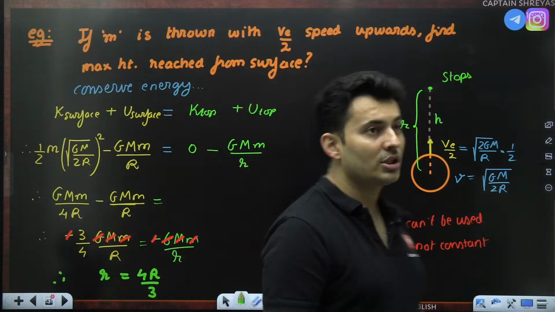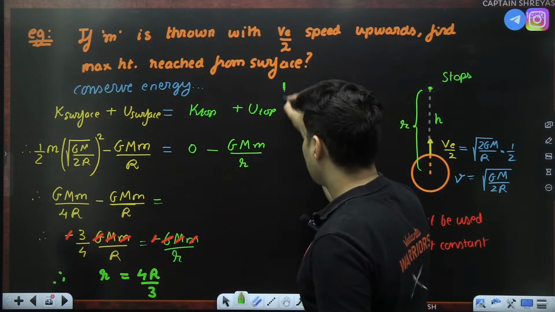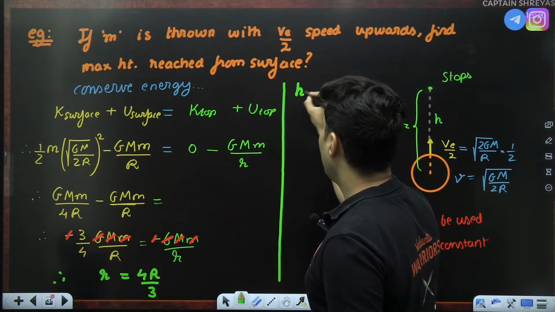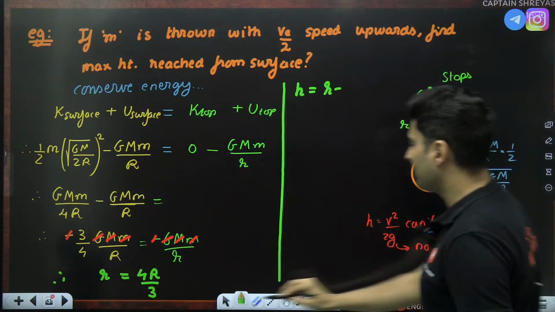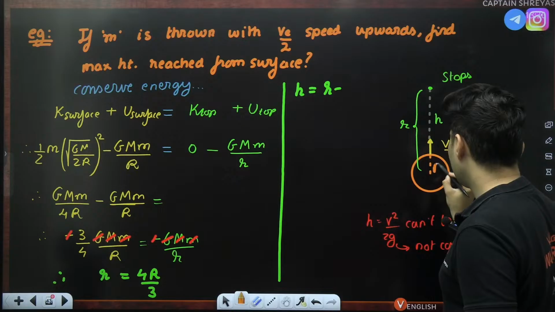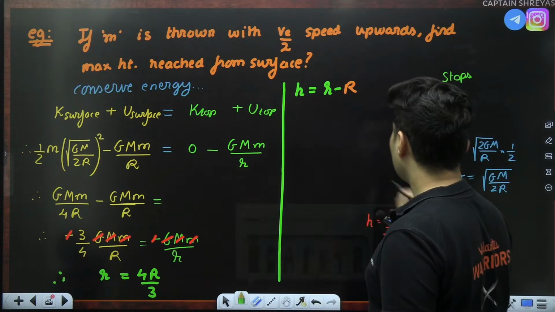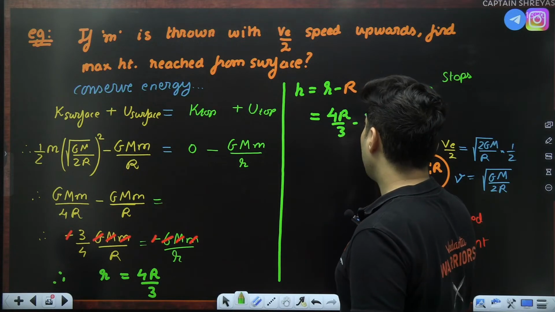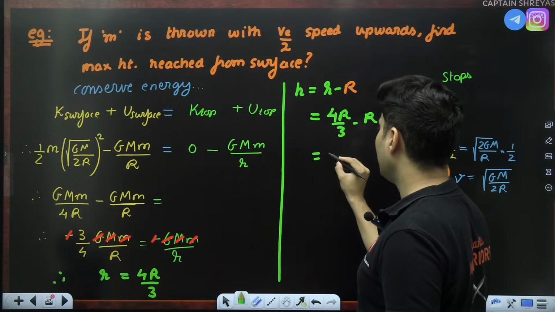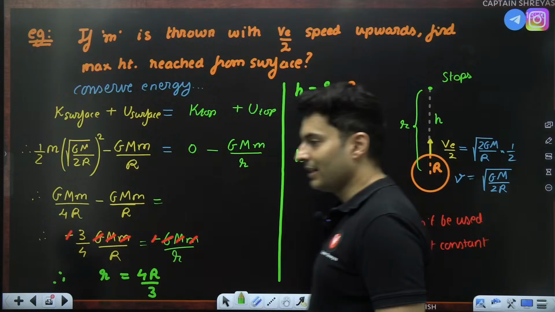But that is not the question. The question is to find h. This h. So guys, what is that final answer? h will be this small r minus the radius, minus this particular radius. So therefore, it will be 4R by 3 minus R. 4 minus 3 is 1. So R by 3. Radius of the earth divided by 3. That is the answer.